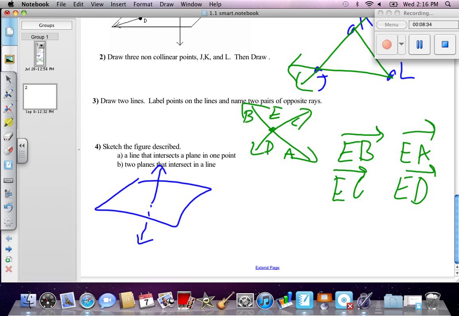Now we're going to make 2 planes that intersect to form a line. Here's my first plane. Here's my second. That's a horrible picture. But it's like 2 pieces of paper where you cut a slit through one and stuck it over the other. Like that. 2 planes intersect.